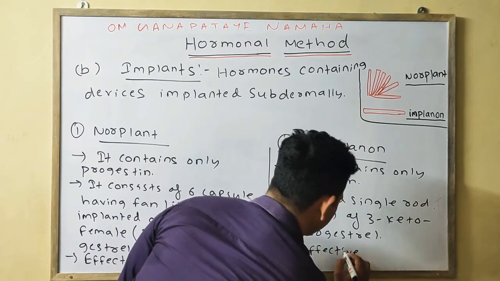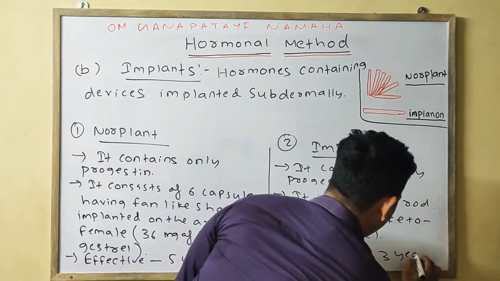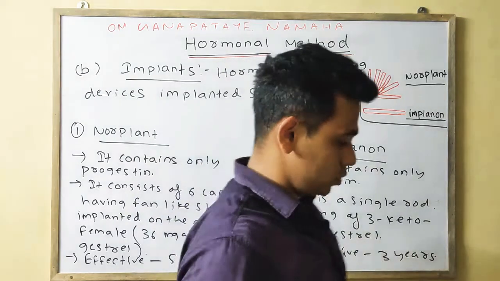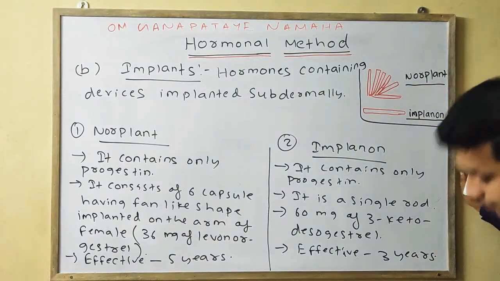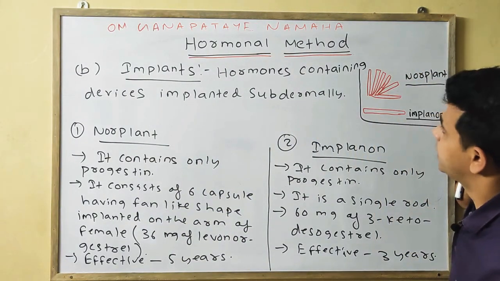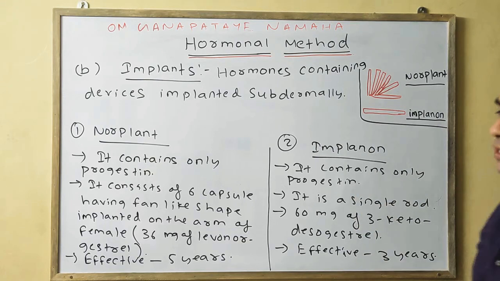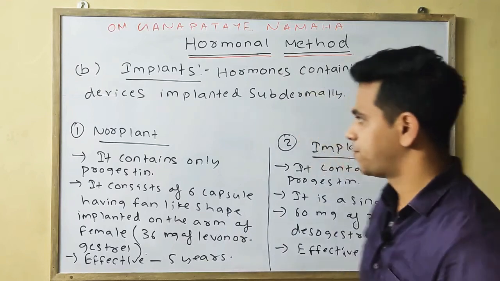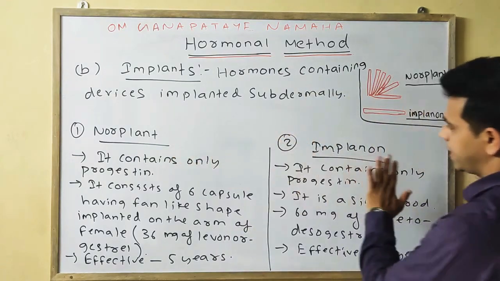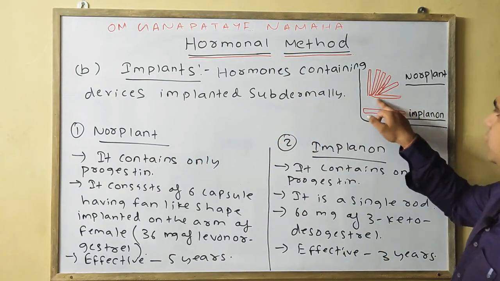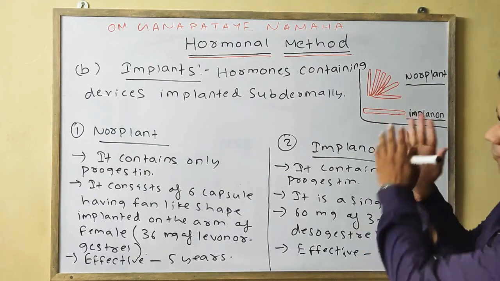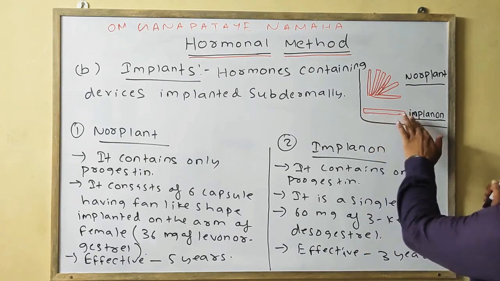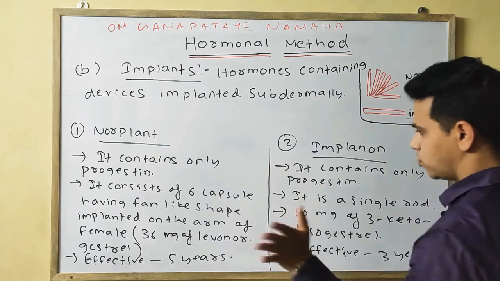So the implant means the hormone containing devices which are implanted subdermally or present below the dermis. It is of two types, Norplant and the Implanon. The Norplant structure you can see, it consists of 6 capsules having a fan like structure, and the Implanon is a single rod like structure. Both contain only progestin.